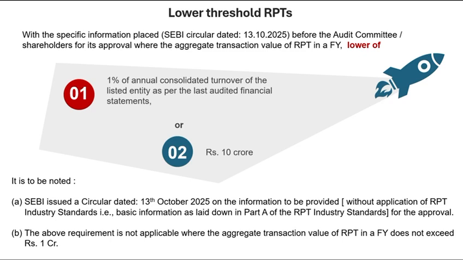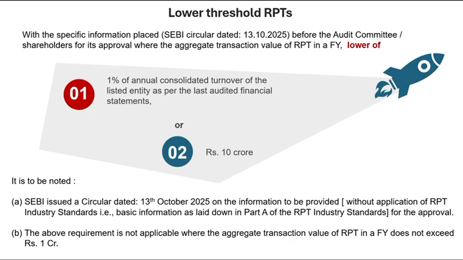Now, for basic disclosure, the bar has been set at the lower of 1% of the listed entity's annual consolidated turnover or 10 crore. If you're just under that line, there's no extra paperwork. The compliance burden gets lighter, not heavier. That's a relief. Sometimes, compliance becomes a full-time job for what amounts to pocket change in big companies. Absolutely, it cuts down on repetitive paperwork.